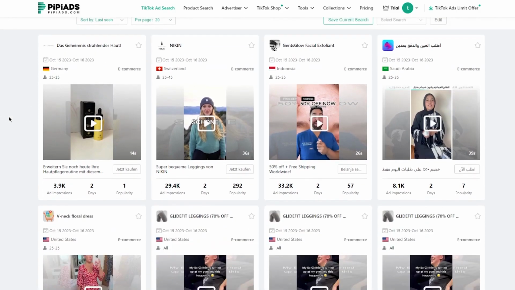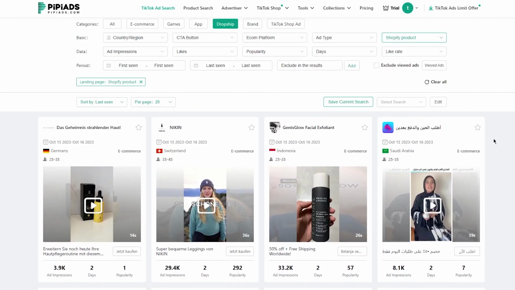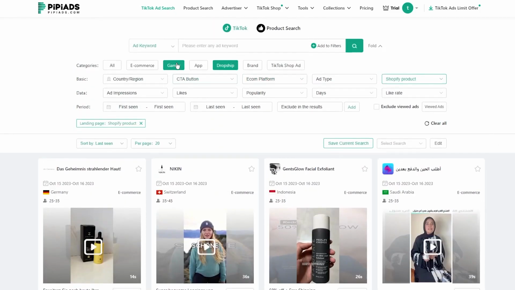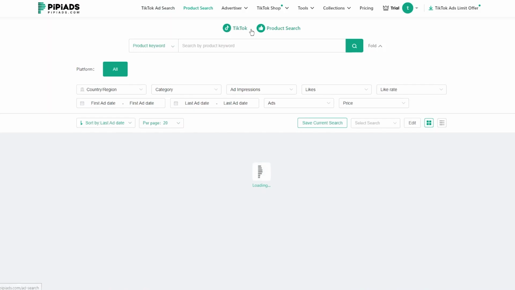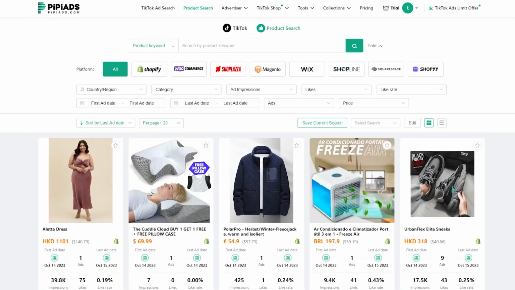But as you can clearly see, most of this is just TikTok. And to work with PiPiads, you are going to want to work with TikTok as well, because without TikTok, it's not possible to actually access PiPiads. Now moving on, obviously this was TikTok search, or TikTok ad search if I'm being precise.